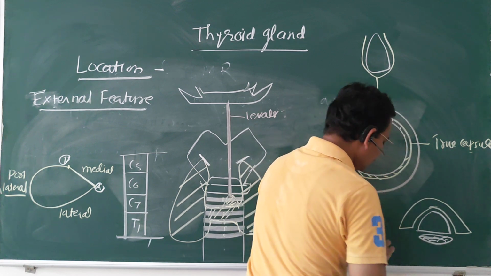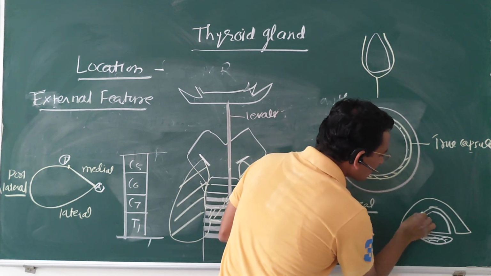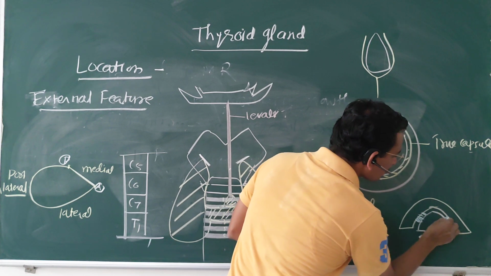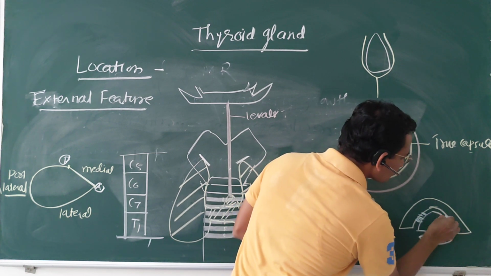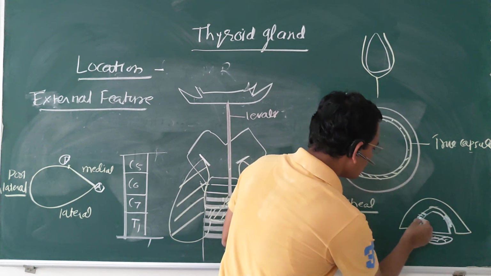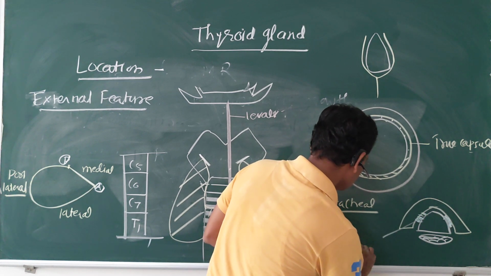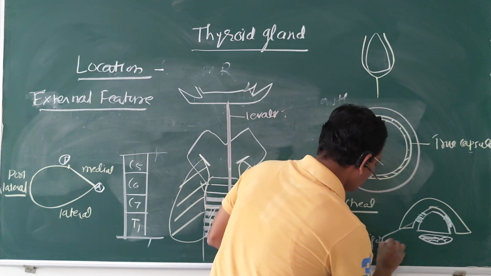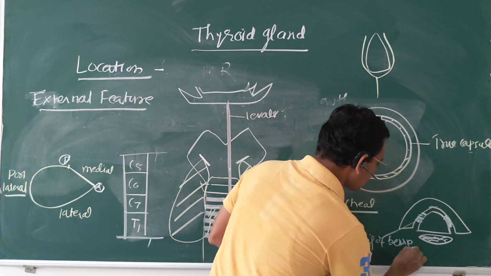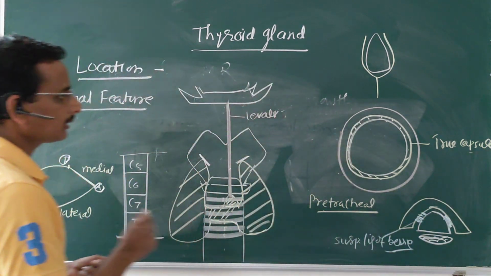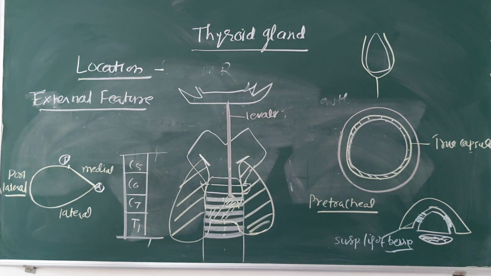It is connected to the cricoid cartilage by means of these fibers. I repeat again, this is called the suspensory ligament of Berry. So this is about your capsule.